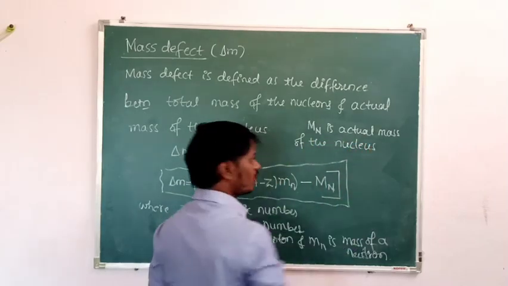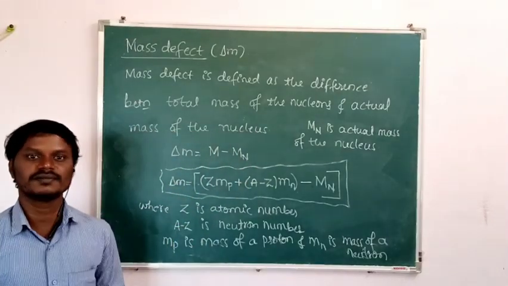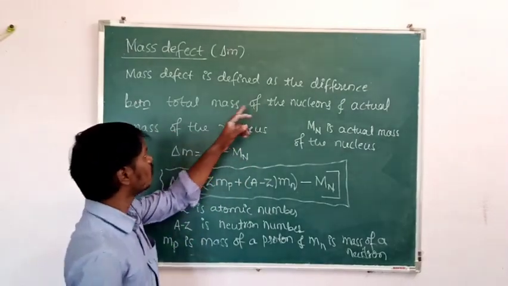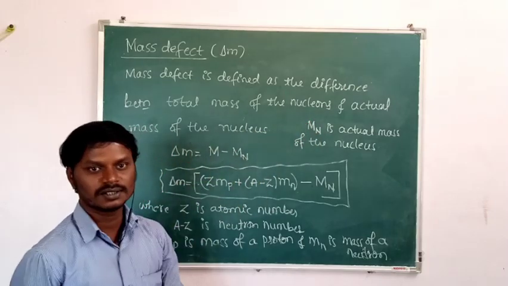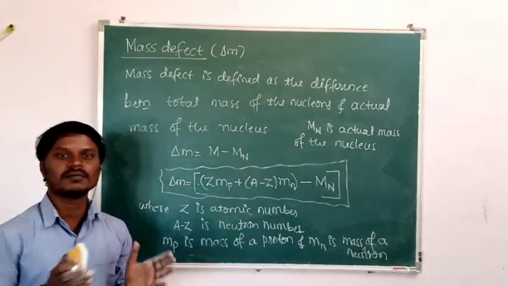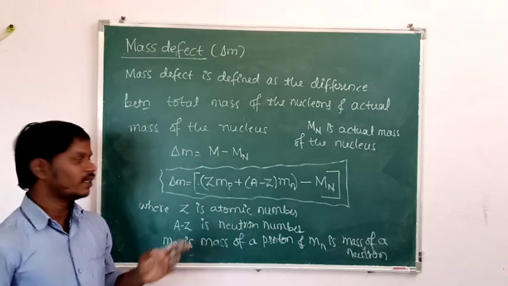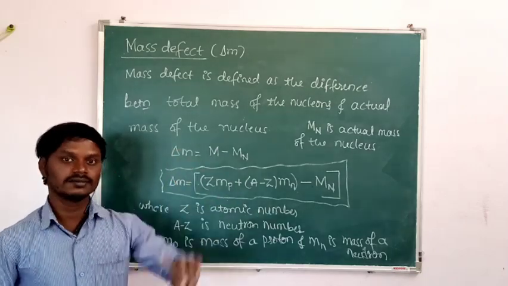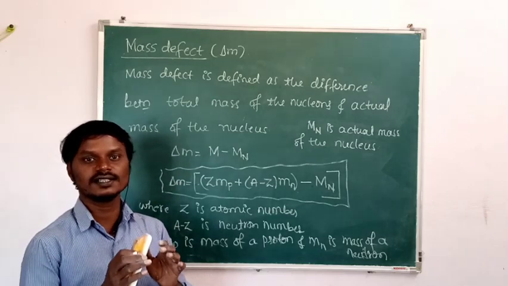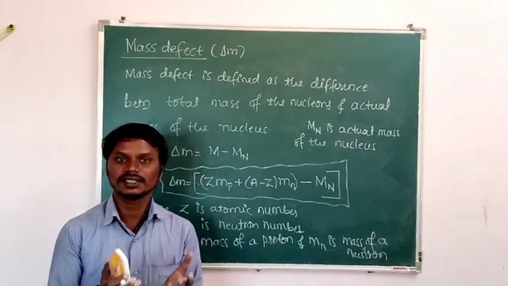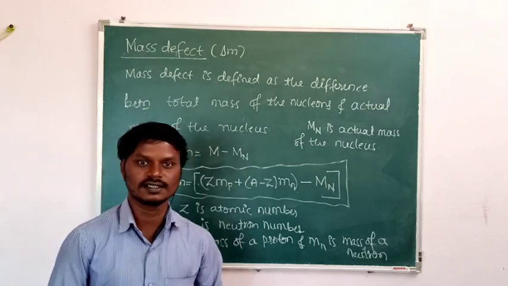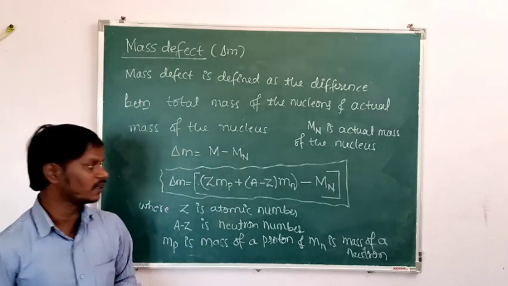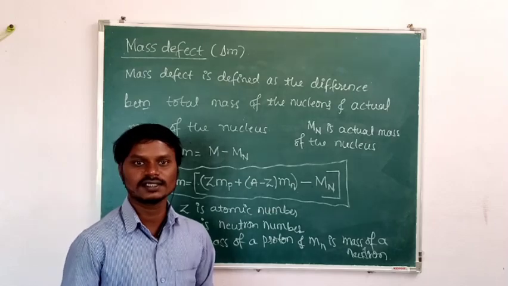So once again listen here, what is mass defect? It is the difference between the total mass of the nucleons and the actual mass of the nucleus. Then we will get the mass defect. That mass can be converted into energy, and that energy binds the nucleons together in the nucleus. That energy is called binding energy, nuclear binding energy. We will discuss the binding energy in the next class.